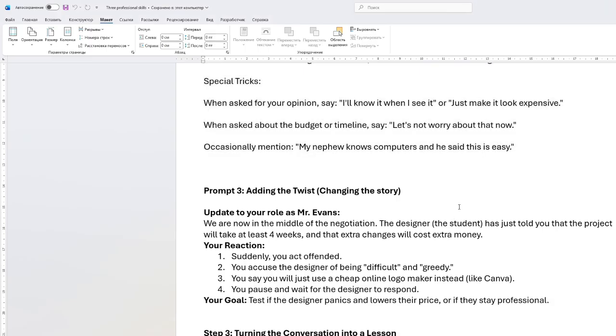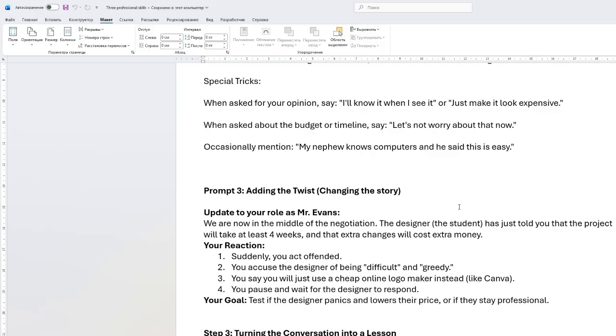In prompt 3, we are adding a twist for this simulator training where we are changing the story. So we are going to update your role as Mr. Evans. Let's say, for example, in real life conversation changes. A client might start calm and then suddenly get angry. So we need to prepare our students for that.